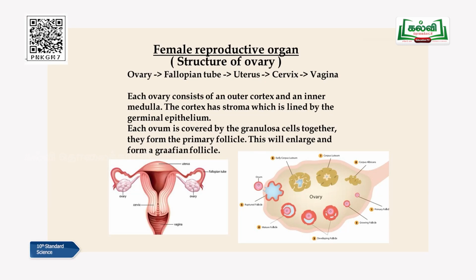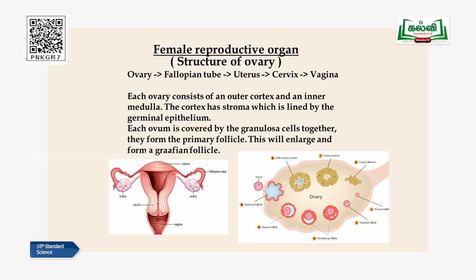These follicular cells inside the ovary, as the girl grows, what happens? They also grow, and as I just told you in the introduction, they will be converted into the Graafian follicle later. A small round shape structure, then it keeps on enlarging, and finally they attain a round shape inside which they will have an ovum or an egg. That is called a mature Graafian follicle or mature follicle. So that is why this outer germinal epithelial layer, which carries granulosa cells, plays a very important role in the case of the ovary. I hope it is very clear.